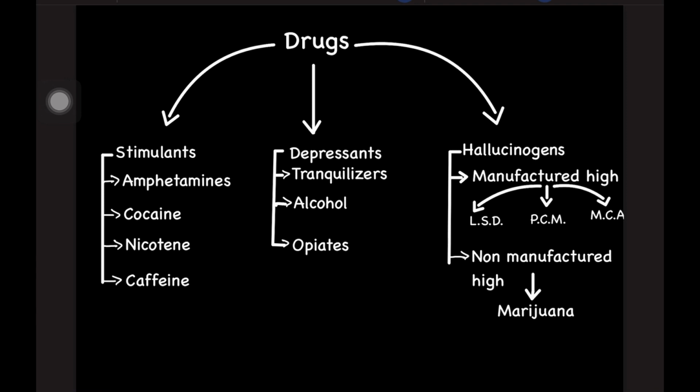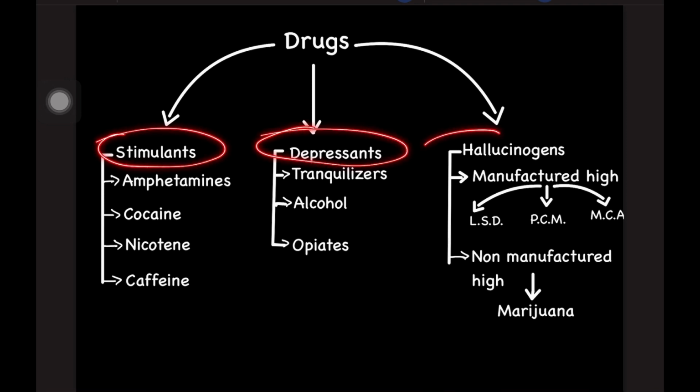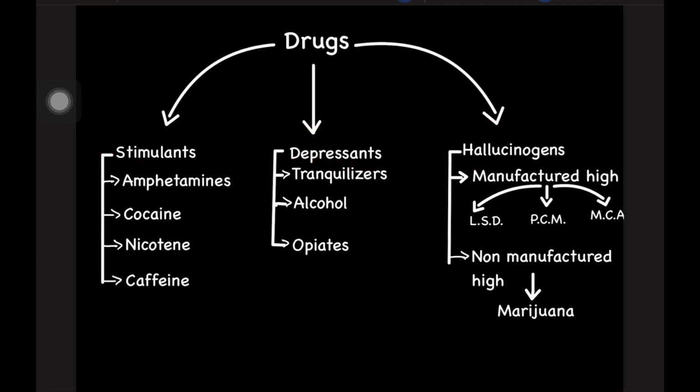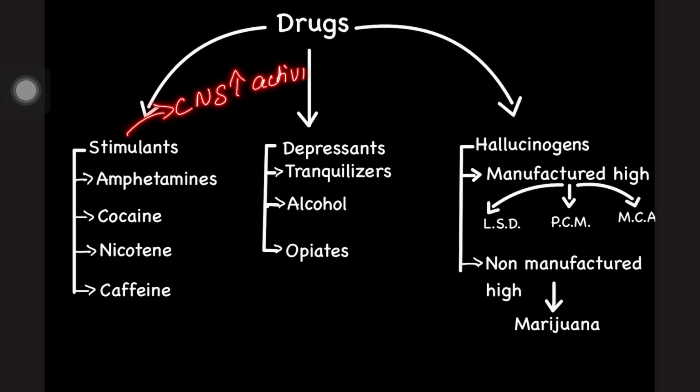Now, if we talk about these terminologies, stimulants, depressants, and hallucinogens, अगर हम एक broad aspect में समझ लें कि ये तीनों का मतलब क्या है, then we will move forward. Stimulants are basically a class of drug that increases the activity of central nervous system. So these increase the activity of central nervous system. Now, when we talk about that they increase the activity, what does it actually imply? It implies that it will increase